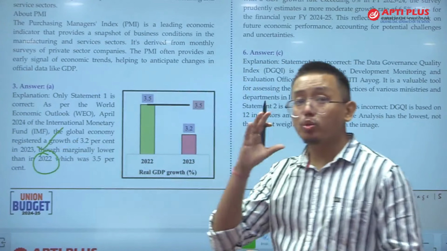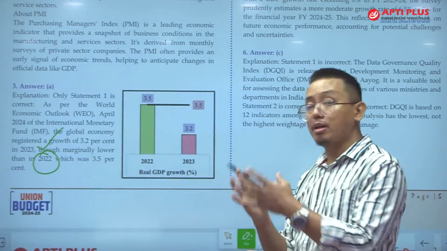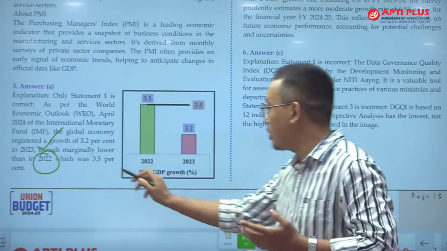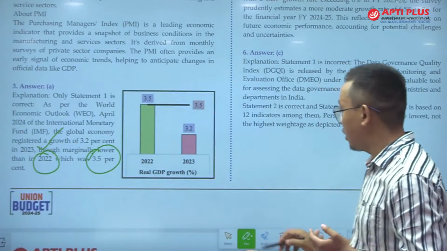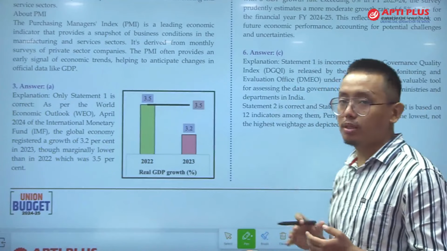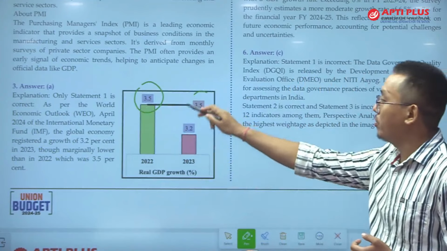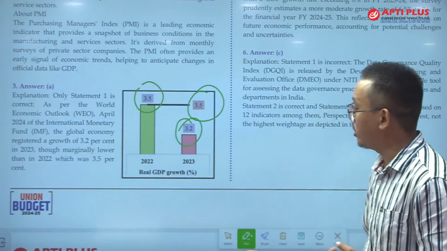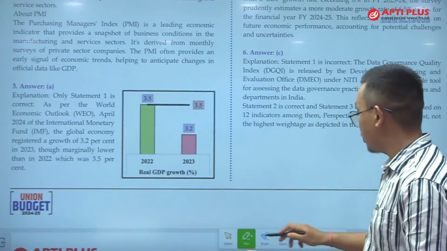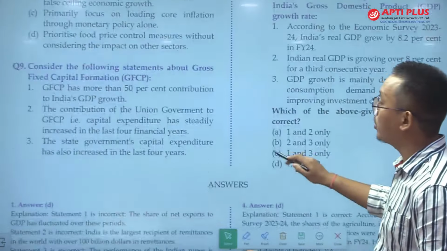So the world's growth from 2022 to 2023 was lower as per this report. In 2022 the growth was 3.5%. This is the global figure. So it is 3.5% in 2022 and 3.2% in 2023. Okay, so this is an important point. And now moving on to the next question.